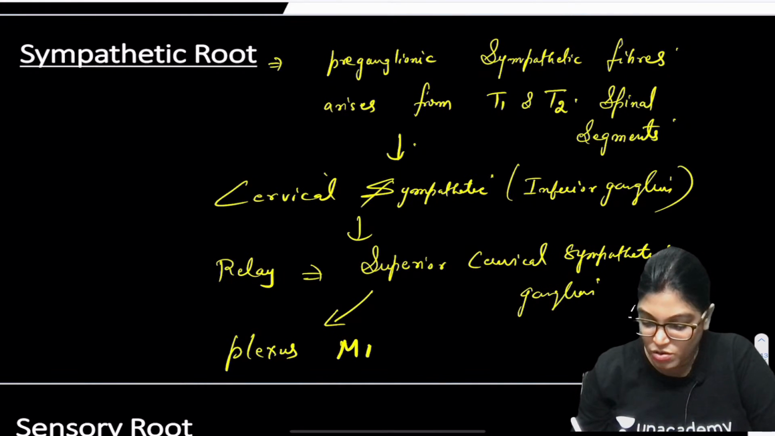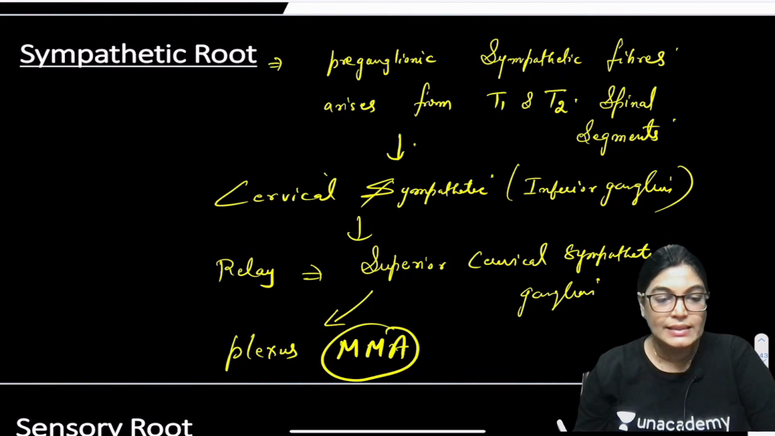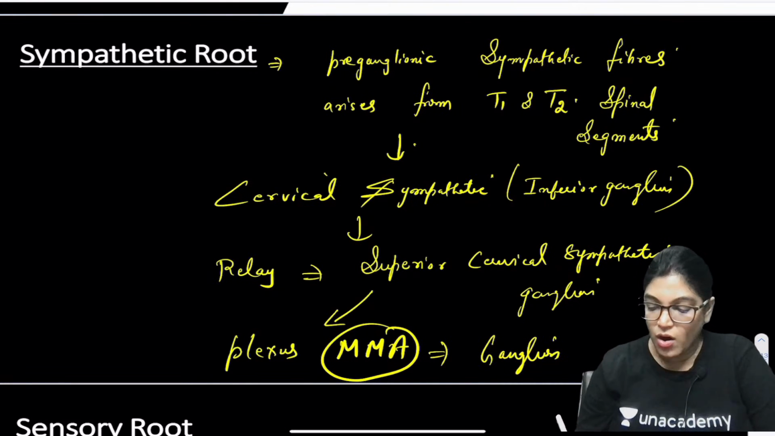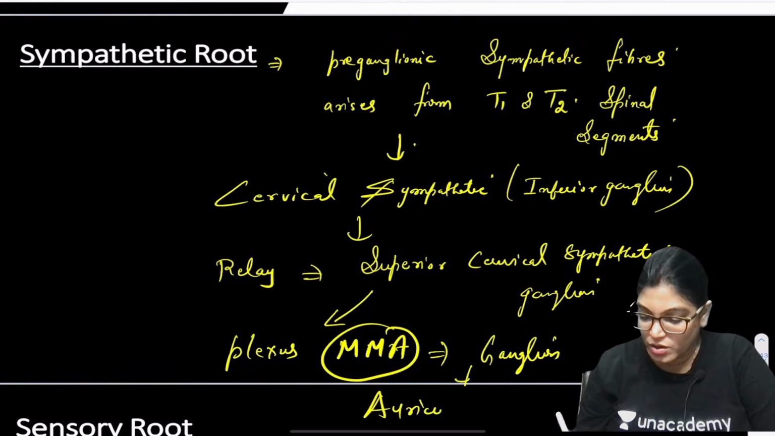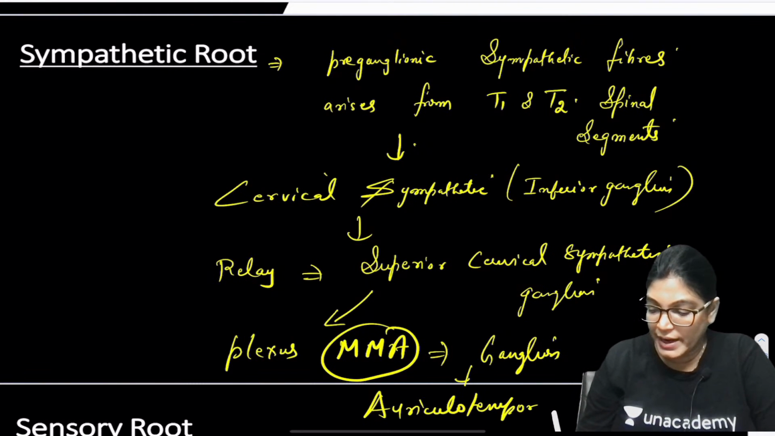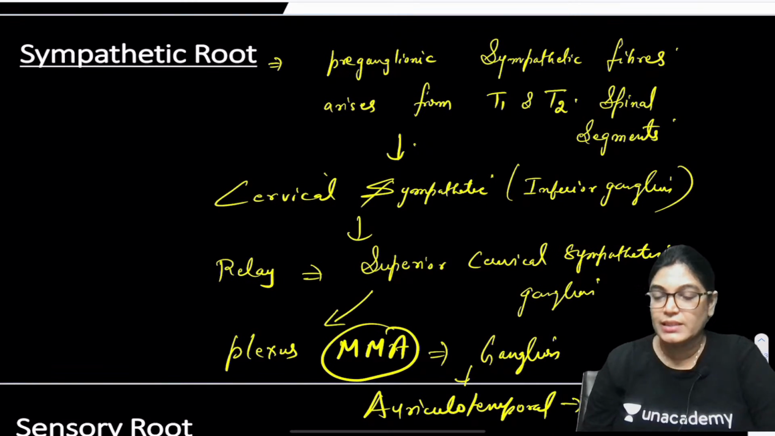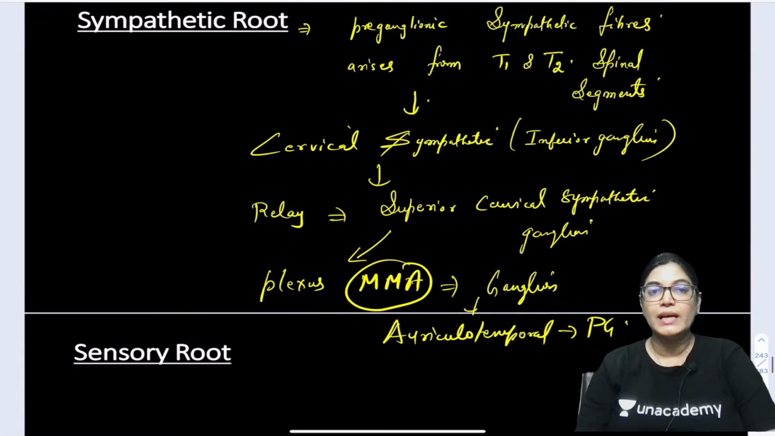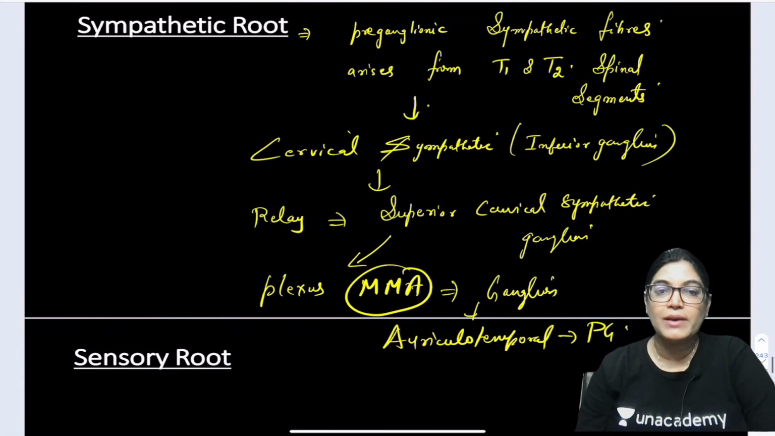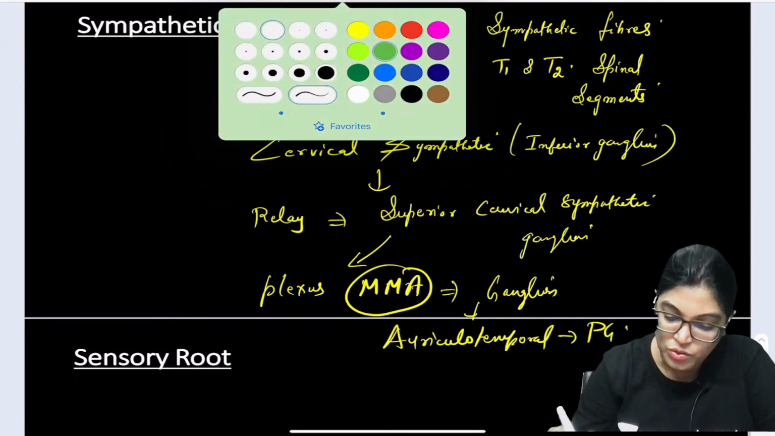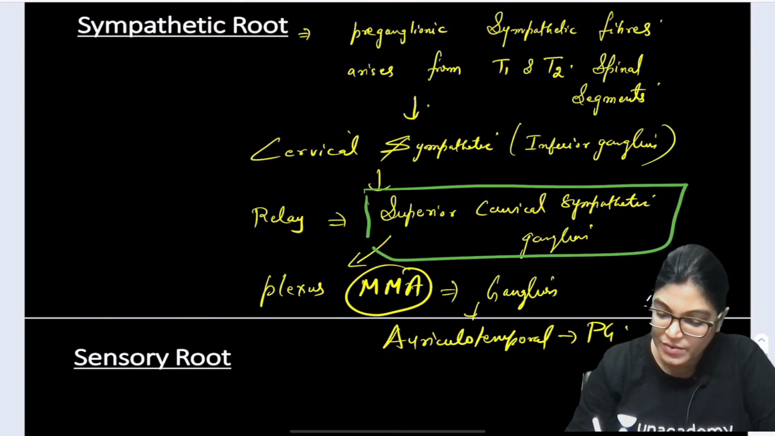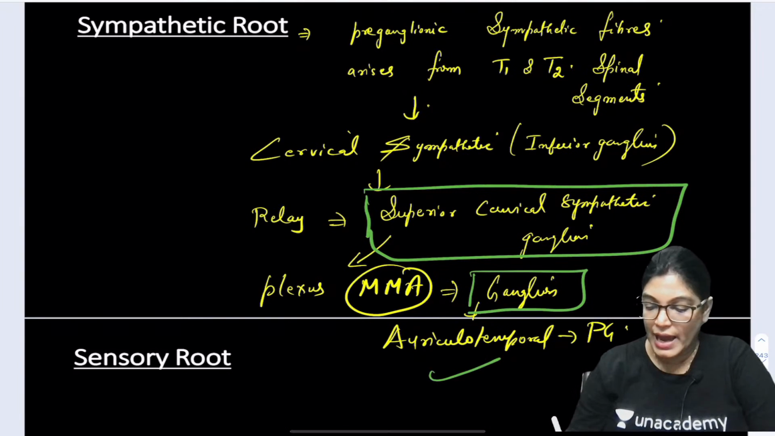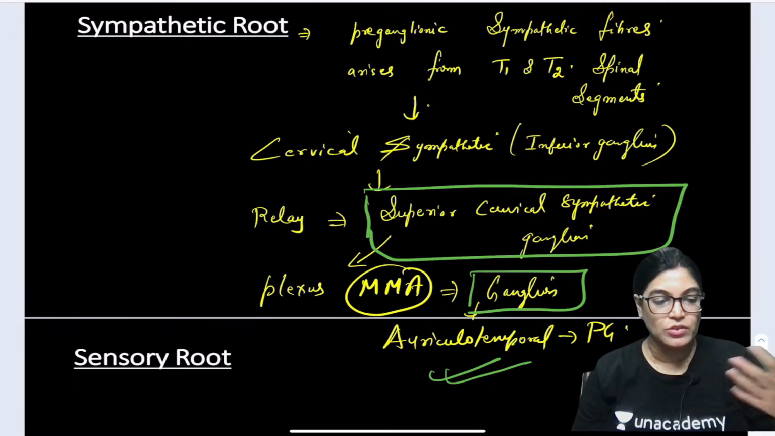will form a plexus around the middle meningeal artery, and these fibers will pass through the otic ganglion but will not relay there, and via the auriculotemporal nerve it will innervate the parotid gland. So is it okay? We have done with the sympathetic innervation. So the fibers are relaying where? It is important for you to know the fibers relay in the superior cervical sympathetic ganglion. Fibers do not relay in the otic ganglion, and via the auriculotemporal nerve supply the parotid gland.